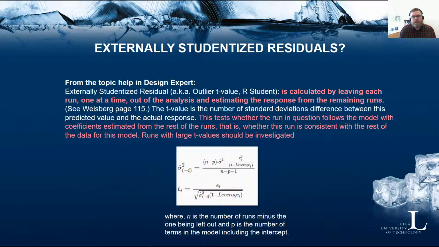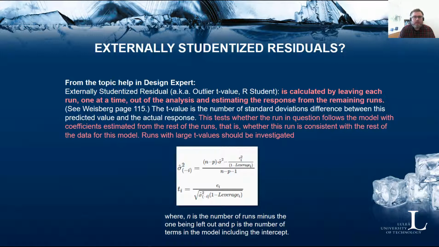We should also be aware that the externally studentized residuals setting is the default in Design Expert, as far as I know. This can be changed to looking at the ordinary residual or the internally studentized residual in the software. Without going into the formulas, the externally studentized residual is sometimes called outlier T or R student.